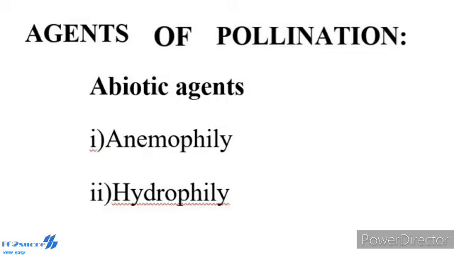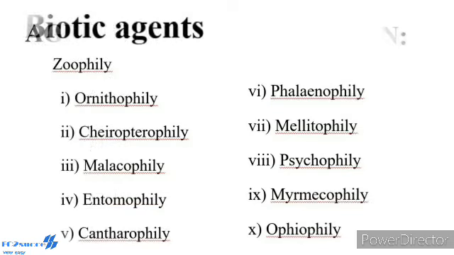Abiotic agents are called anemophily and hydrophily. Biotic agents, zoophily. Zoophily also includes ornithophily, chiropterophily, malacophily, entomophily, cantharophily, palynophily, melittophily, psychophily, myrmecophily, ophiophily.